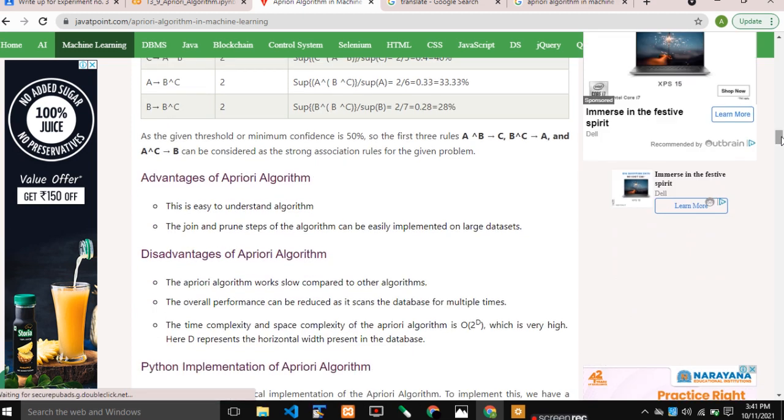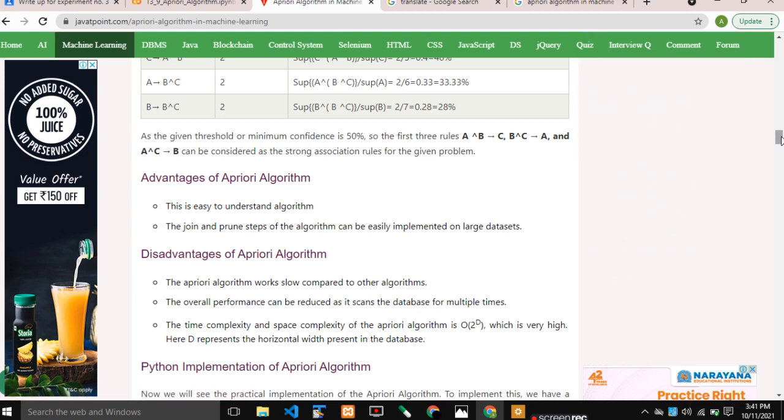Disadvantages of the Apriori algorithm: number 1, the Apriori algorithm works slow compared to other algorithms. It is not a fast algorithm. Number 2, the overall performance can be reduced because the database is scanned multiple times. The time complexity and space complexity of the Apriori algorithm are very high.